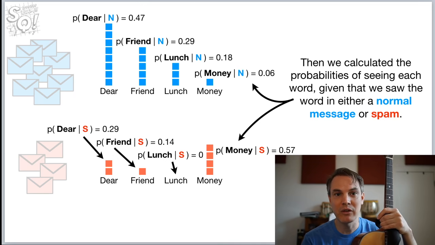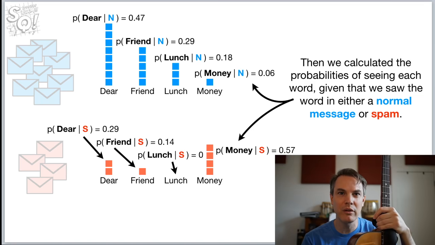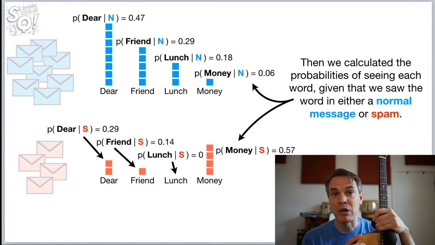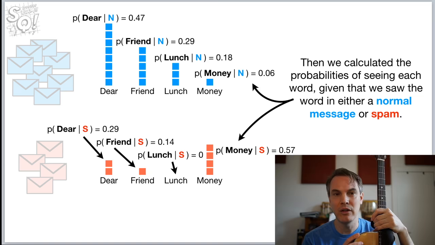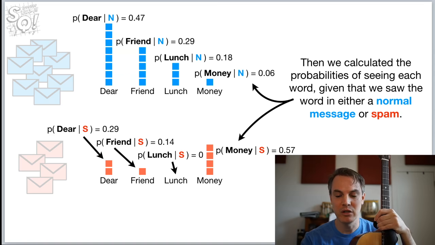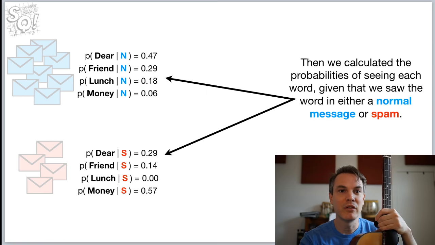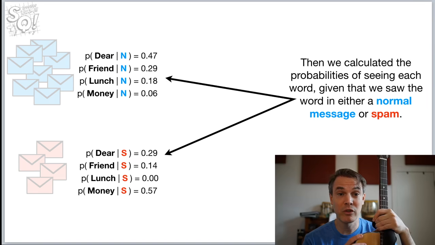It's not really part of the StatQuest because I don't think it's super necessary to know this because it's pretty intuitive. But technically, these probabilities are called conditional probabilities. And up on top, we have the conditional probability of seeing dear given that it's in a normal message. That's sort of the statistical lingo for how you would say that. You'd say the conditional probability of seeing dear given that it's in a normal message is 0.47. So if you want to sound fancy, use the fancy terminology. Anyways, so we put those conditional probabilities over to the left.